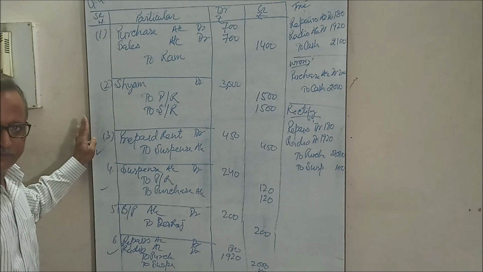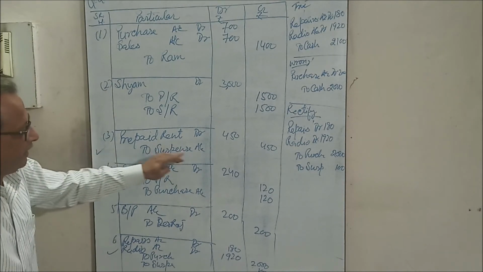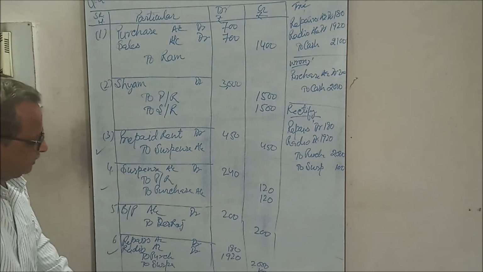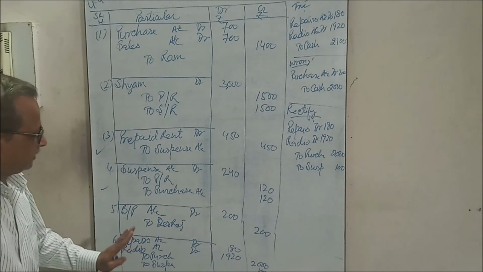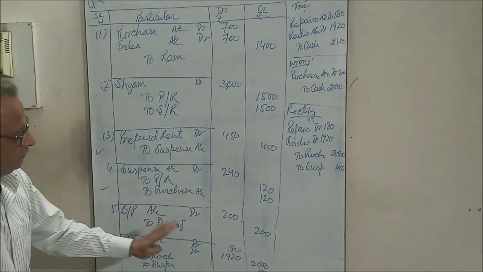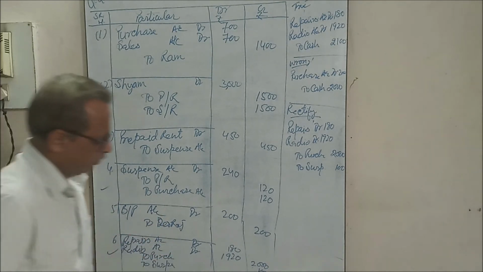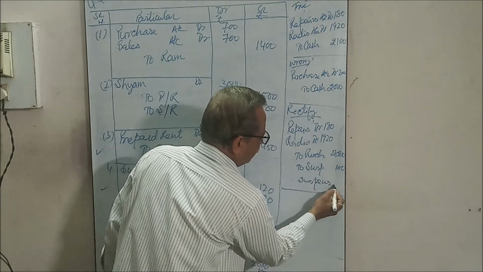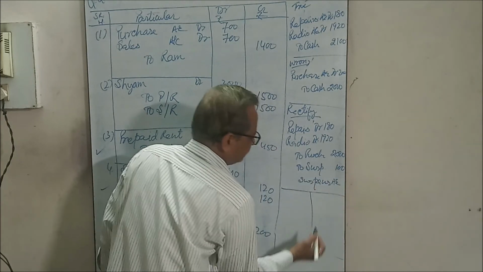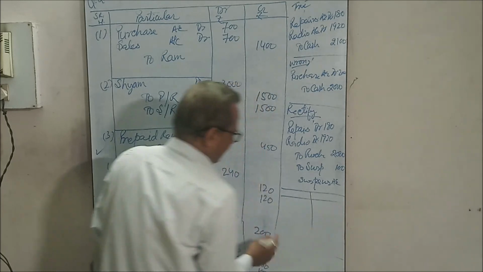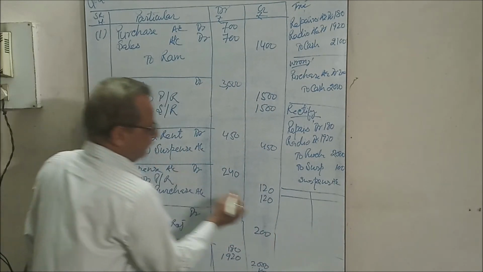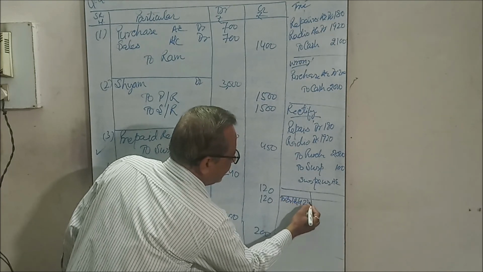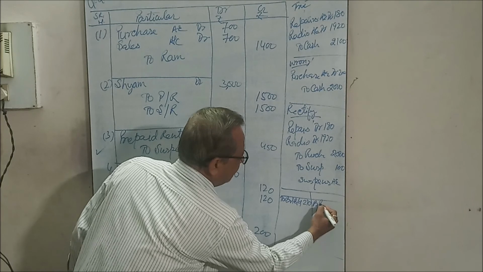200 is the difference on the debit side. Prepaid rent 450, purchase return, purchases, and repairs account. Okay. So you can prepare the suspense account. See here, in the suspense account I am writing by balance brought down 210, by prepaid rent 450,